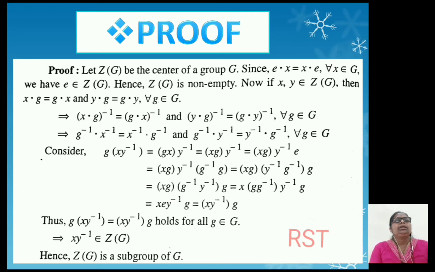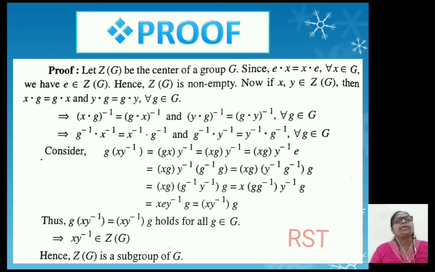And considering the first two terms together, we get in first bracket xg into in second bracket g inverse into y inverse bracket complete into g equal to x into bracket g into g inverse bracket complete into y inverse into g, which is equal to x into e into y inverse into g, which is equal to xy inverse in bracket xy inverse bracket complete into g, since e is an identity element.